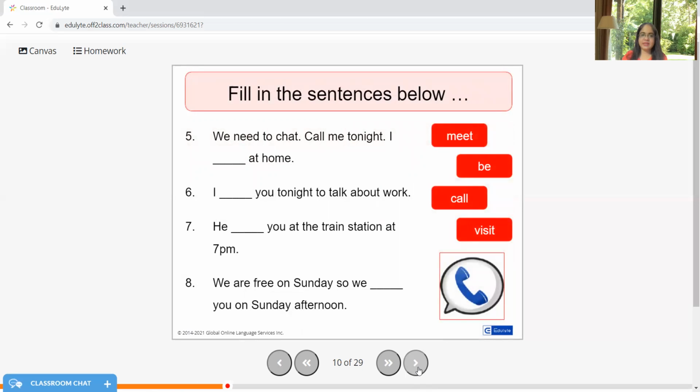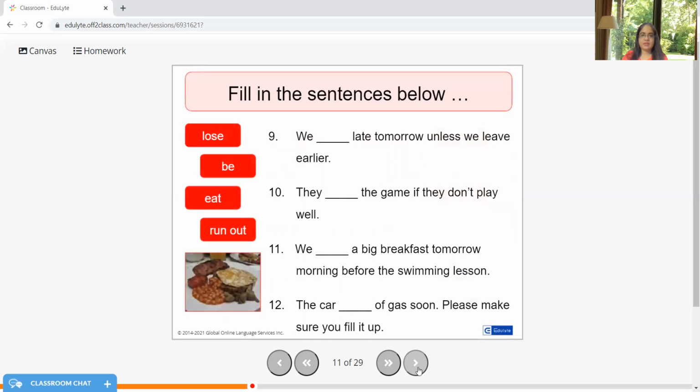So let's complete these sentences together. We need to chat. Call me tonight. I will be at home. I will call you tonight to talk about work. He will meet you at the train station at 7 p.m. We are free on Sunday, so we will visit you on Sunday afternoon. We will be late tomorrow unless we leave earlier.